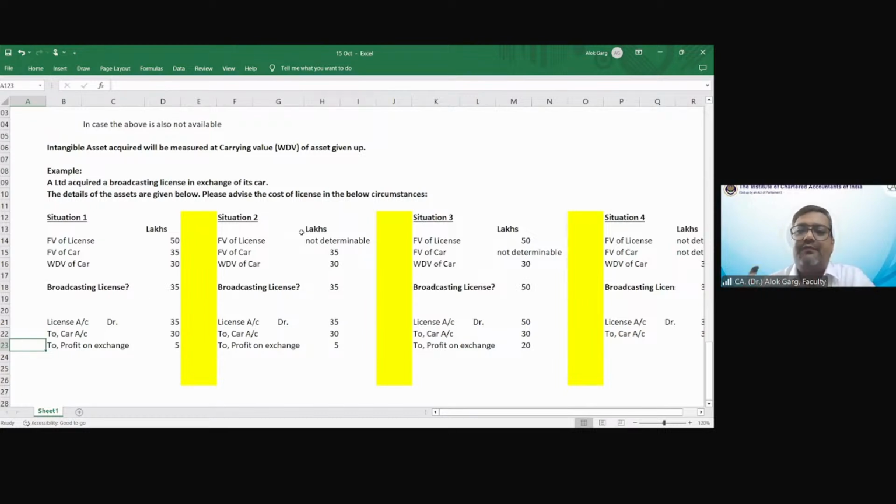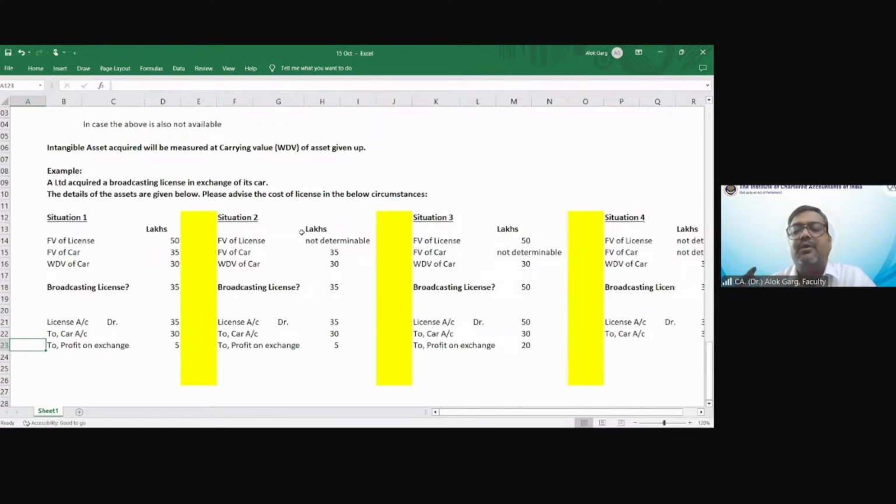Without physical substance means which does not have a physical existence. Friends, if an asset has a combination of physical and non-physical substance, meaning tangible and intangible, you have to see which component has significance, which is the more significant component.